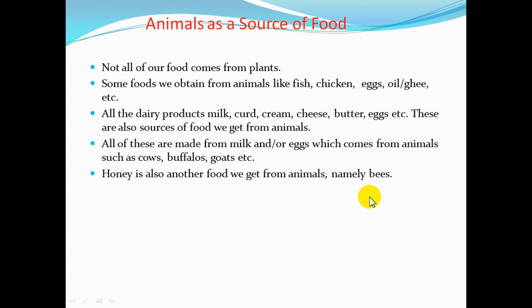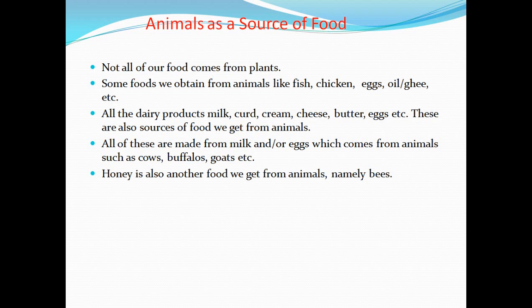How are milk, curd, cream, cheese products of animals? Because these are all made from milk, and milk we obtain from cows and buffalo or goats. So all of these are made from milk, and eggs come from animals such as cows, buffaloes, goats, and etc.